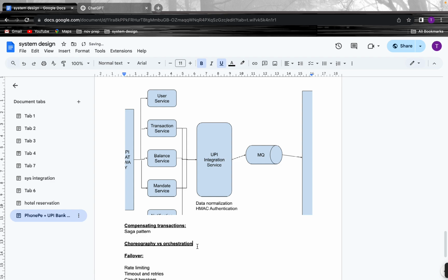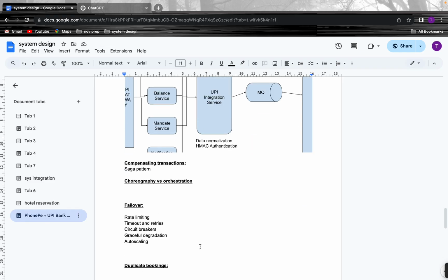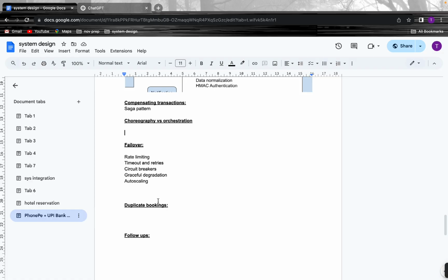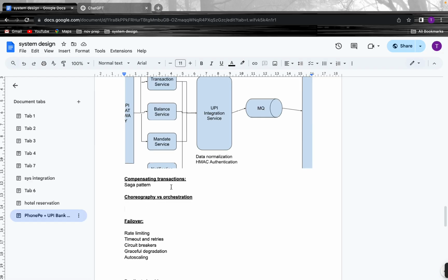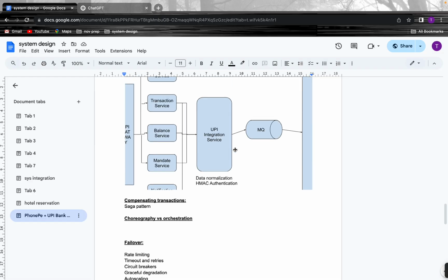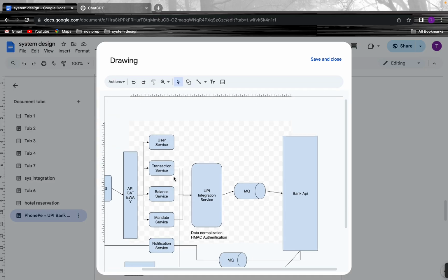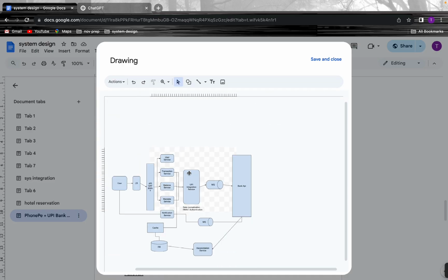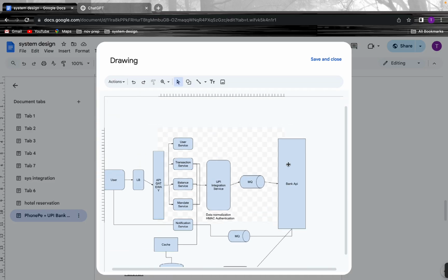So here, maybe we could go with orchestration. Maybe we could have one orchestrator service, and if something goes wrong, the orchestrator service could handle all the compensating transactions. Okay, now we need to think of failover scenarios. What if a huge amount of requests is sent to the bank API, and a huge amount of responses comes from the bank APIs? Since we are going with asynchronous communication, we could handle it.